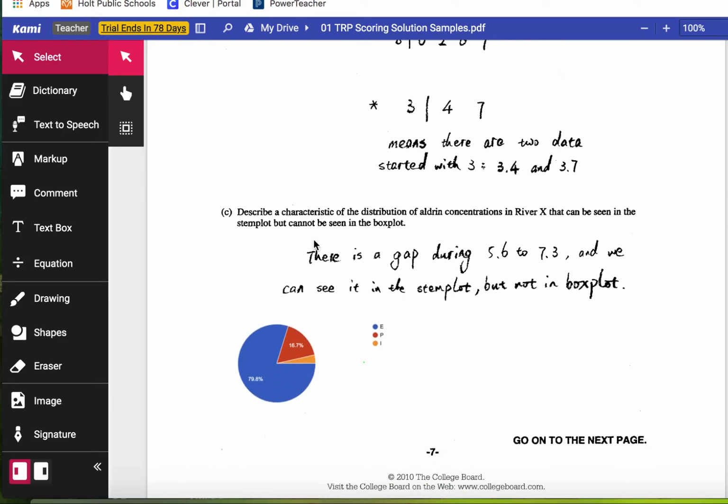And then the final part, part C, there is a gap from 5.6 to 7.3, and we can see it in the stem plot, but not in the box plot. Almost 80% said, yep, that's perfectly fine. 17% said partial credit.